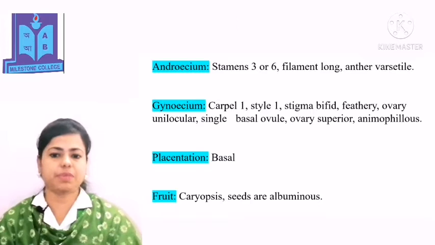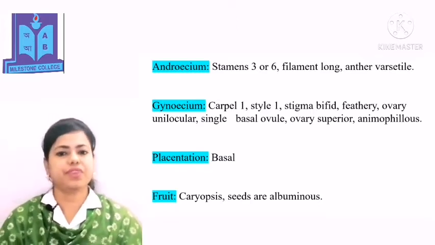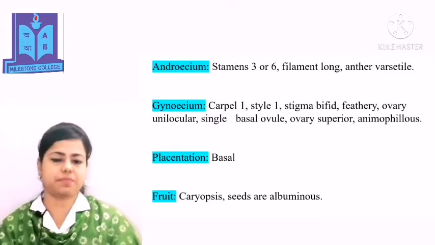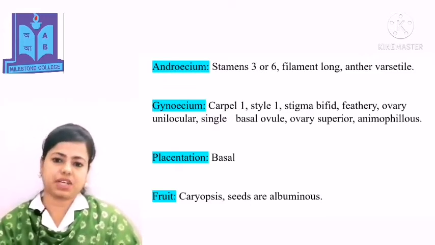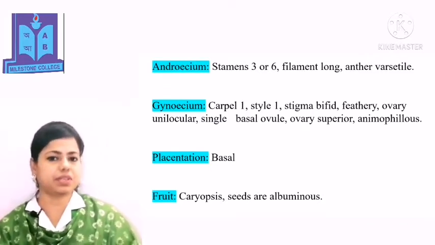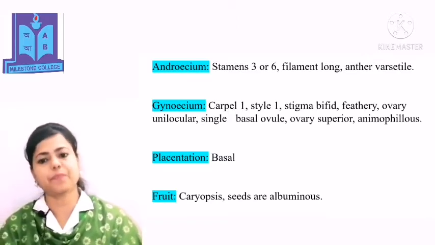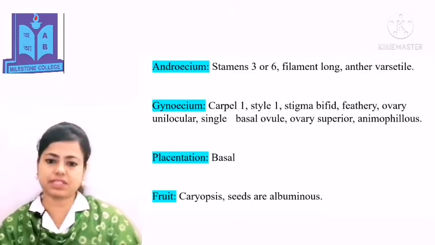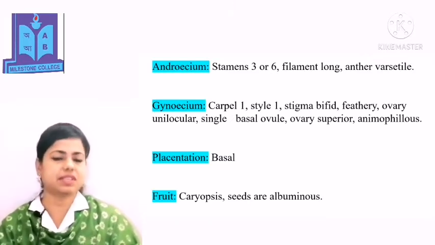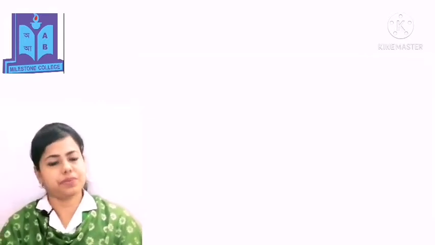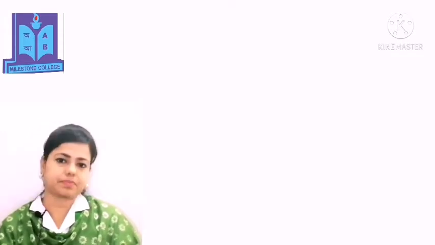Androecium: stamen 3 or 6, filament is long, anther is versatile. Gynoecium: carpel number is 1, style 1, stigma bifid, feathery, ovary unilocular, single basal ovule, ovary superior, anemophilous. Placentation type is basal and the fruit is caryopsis, seeds are albuminous type. In this way, if you answer this question, then you will get the proper marks.